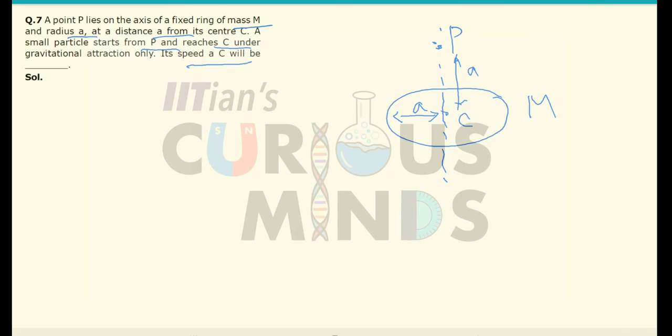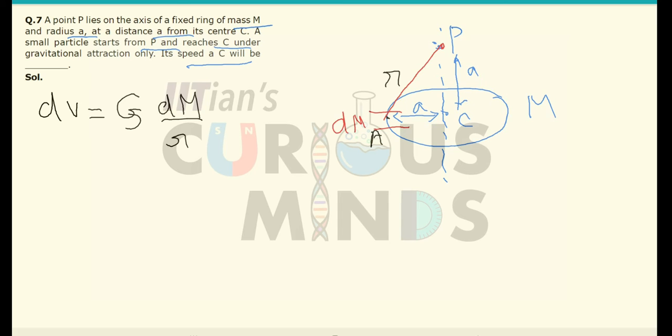Let me take a small mass dm over here, and let us first find out the potential at point P due to this small mass dm. The small potential will be equal to G dm divided by r, r being the distance between this point and P. Now this is a, so r will be equal to root 2 a, by applying the Pythagoras theorem. So the small potential at point P will be equal to G dm divided by root 2 a.